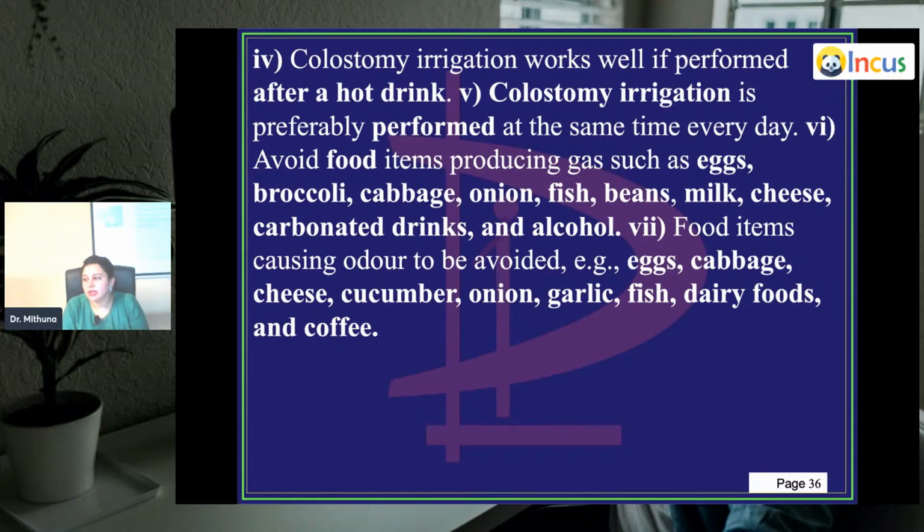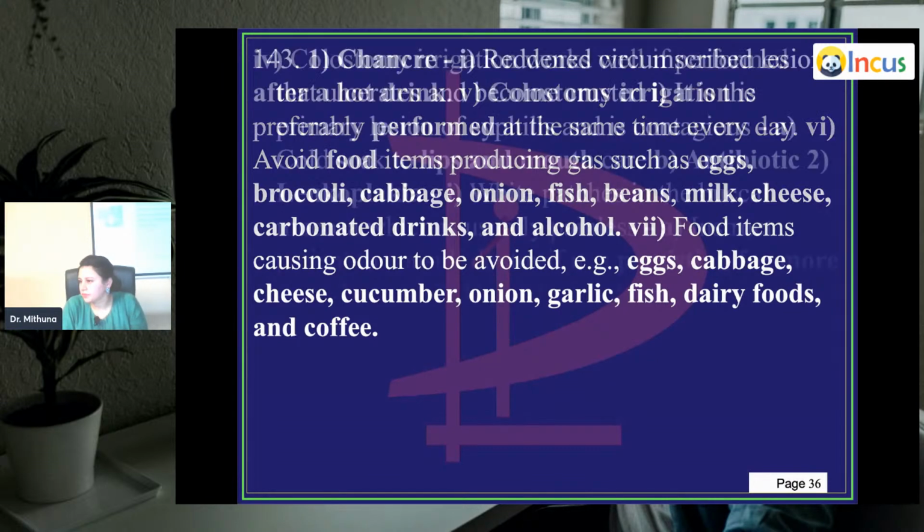Food items causing odor are to be avoided. You have garlic, onions, cheese, cucumber, eggs, cabbage, fish, dairy products, coffee. So try to have a very sattvic food, especially when you have this colostomy bag.